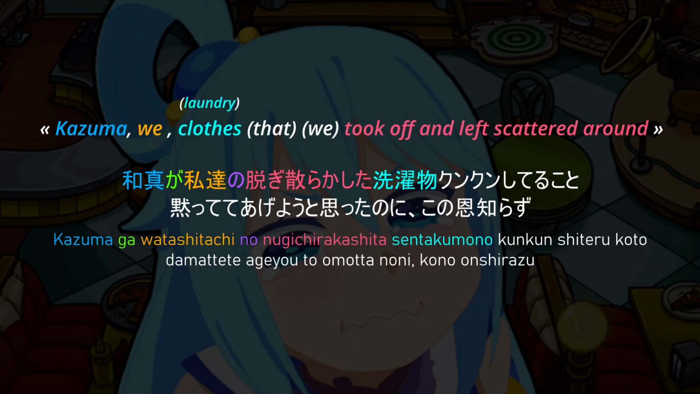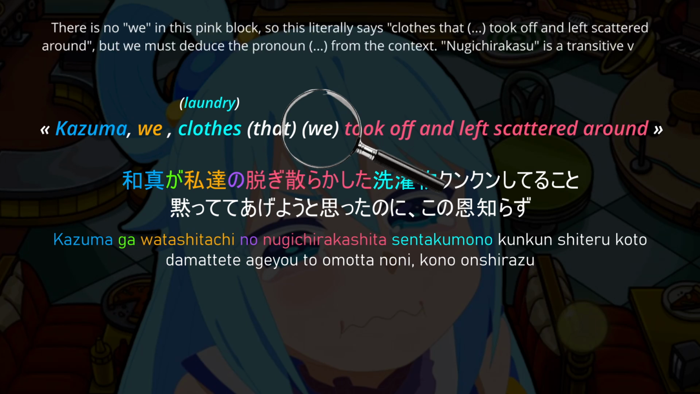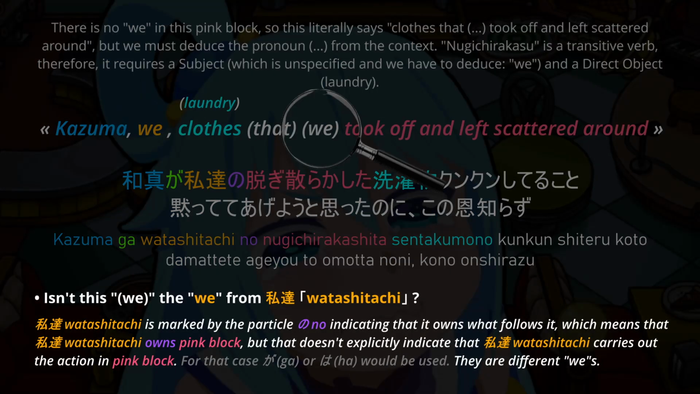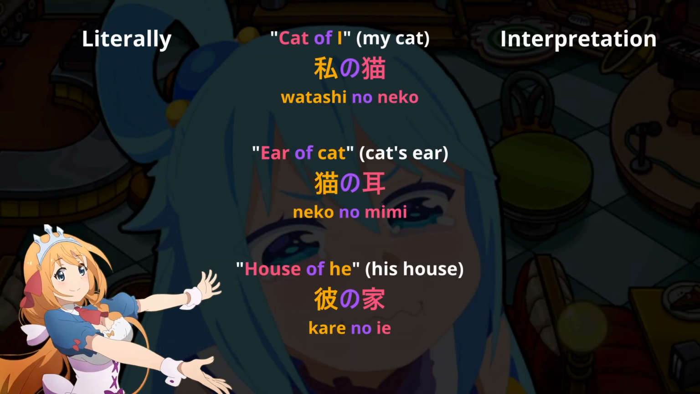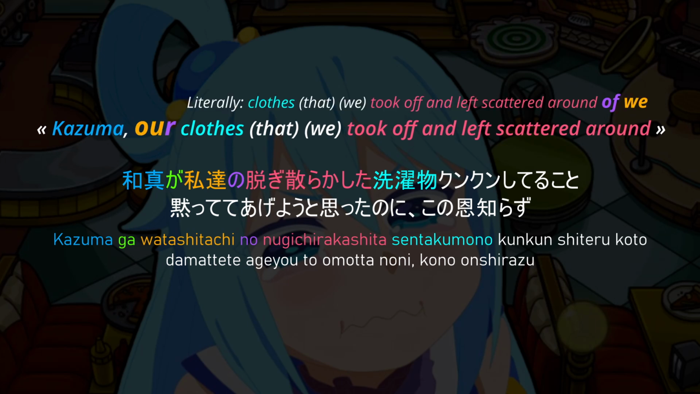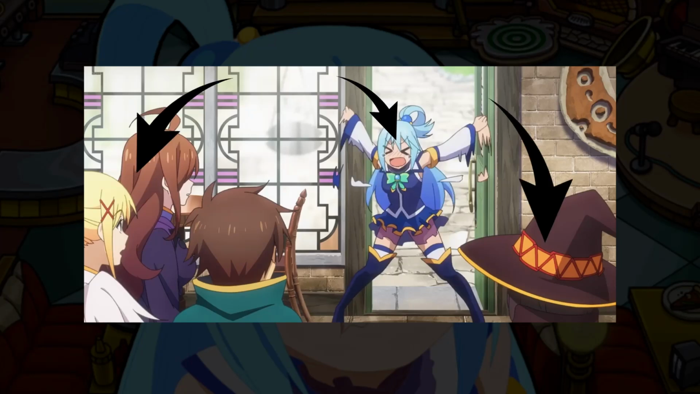We are deducing the pronoun we in this scenario. Remember that this is possible in Japanese since we can rely on context to fill some blanks. Now we'll take a look at some examples with this no particle. Therefore, this means clothes that we took off and left scattered around, indicating that the clothes belong to them.